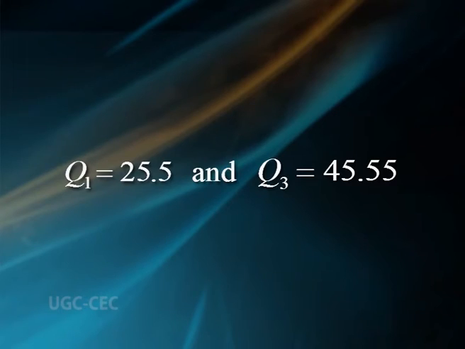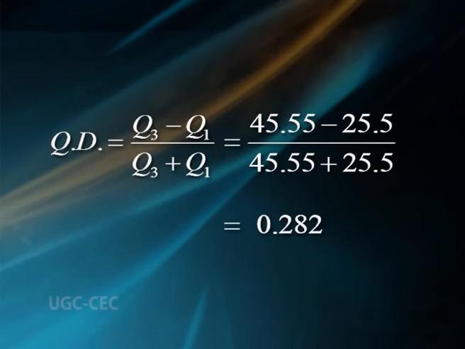Problem. Obtain the coefficient of quartile deviation for a set of observations with first and third quartiles respectively 25.5 and 45.55. Solution. For the above data, given Q1 equal to 25.5 and Q3 equal to 45.55. Coefficient of quartile deviation QD equal to Q3 minus Q1 by Q3 plus Q1, that is (45.55 minus 25.5) divided by (45.55 plus 25.5), that is 0.282.